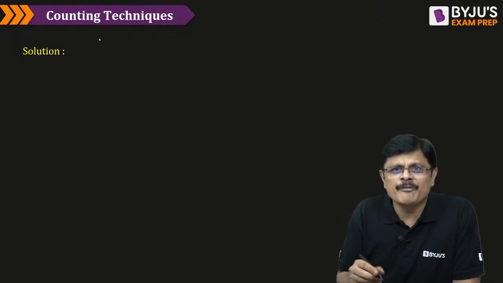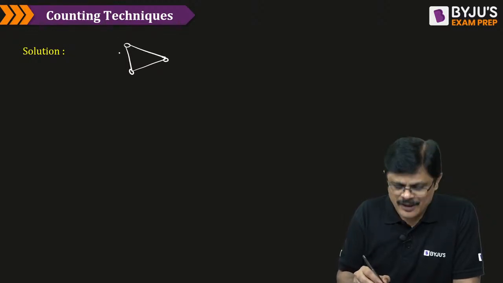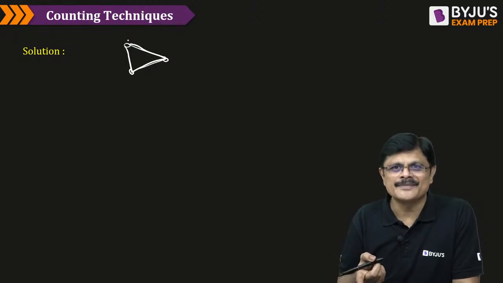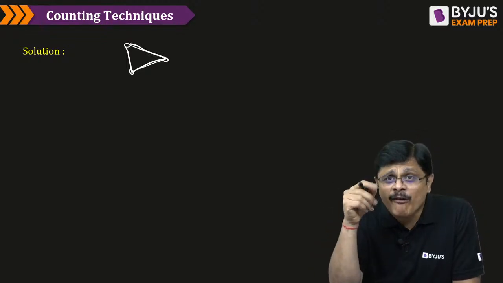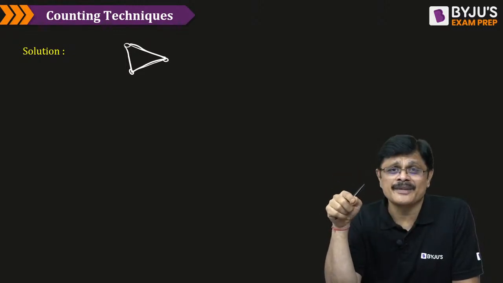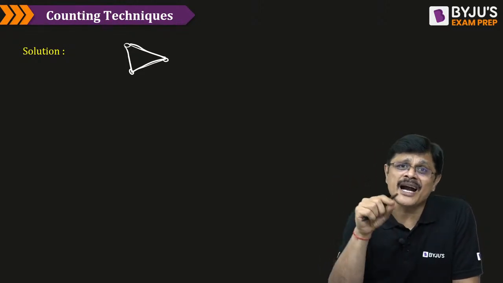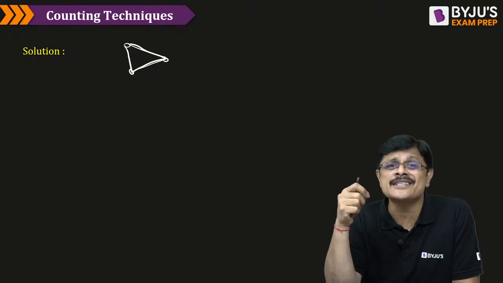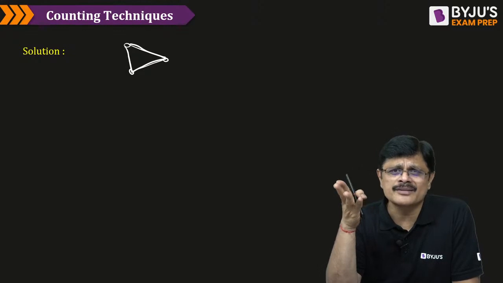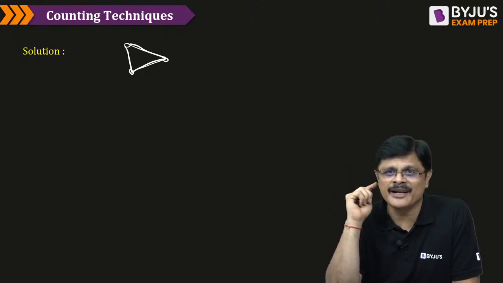See, Euler graph means what, sir? Suppose you are having a graph. You start at any point. You can cover all the edges and come back to the starting point. And such a walk which contains all the edges of the graph, in which no edge is repeated, which starts and ends at the same point, is what we call an Euler circuit. And a graph containing an Euler circuit, or some people call it an Euler cycle, is what you call an Euler graph, my dear friends.